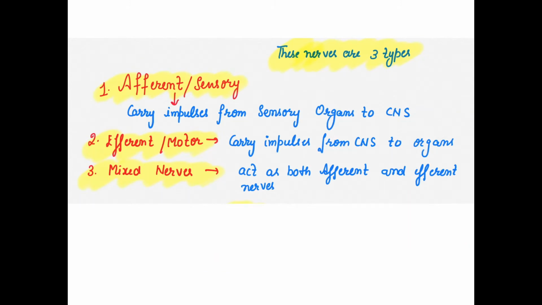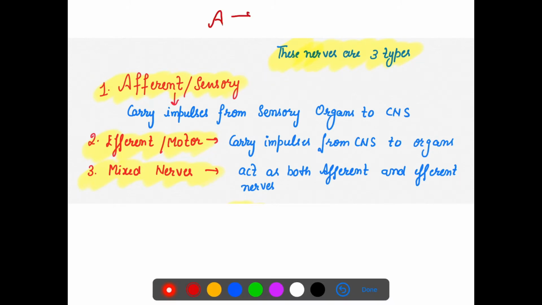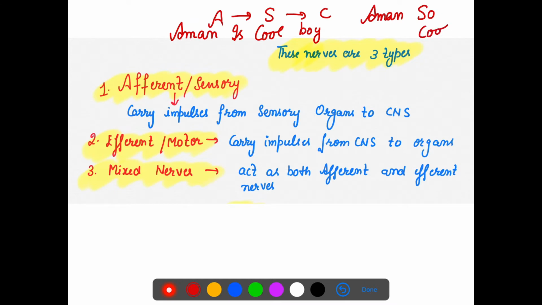Okay, so what is the method to learn them? As you can see, that is A, S, C. Any word you can make: Aman is cool boy, right? Aman is so cool. Or you can simply use what I use, that is Aman so cool.